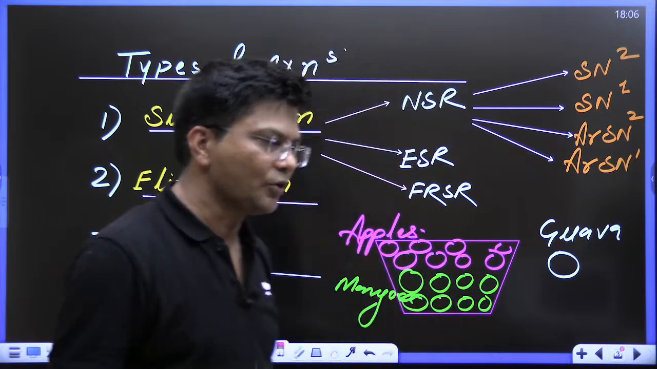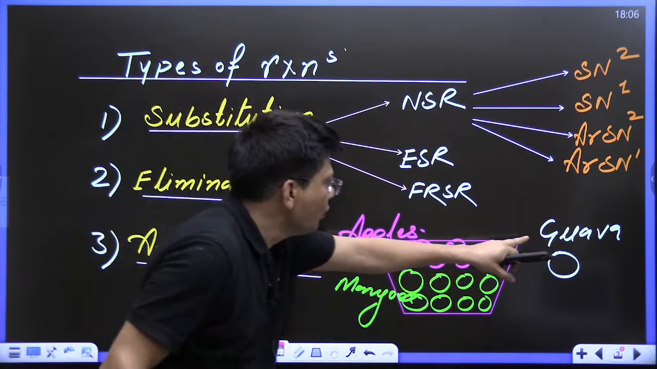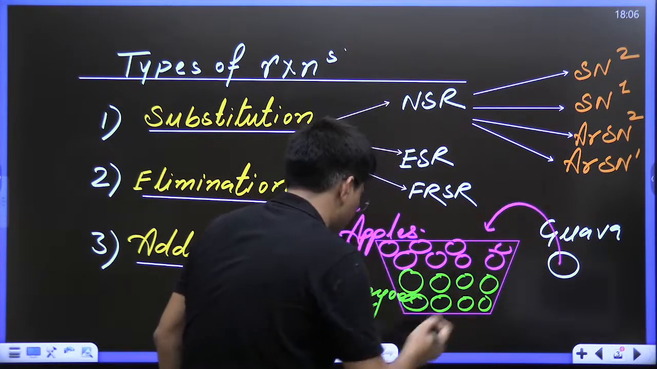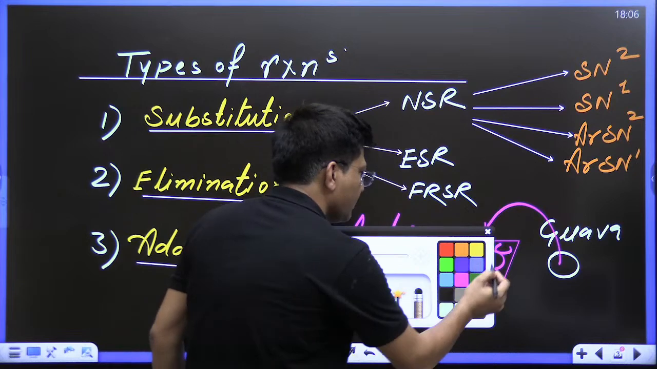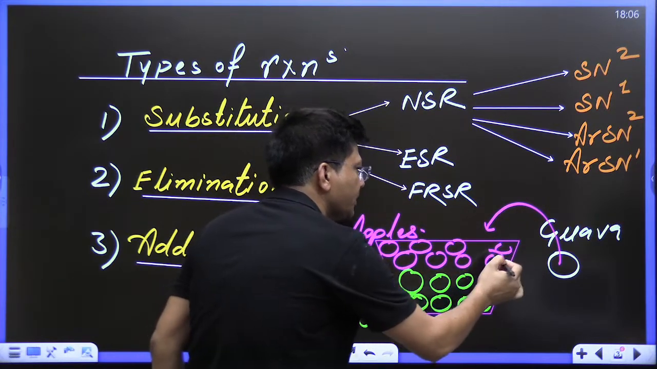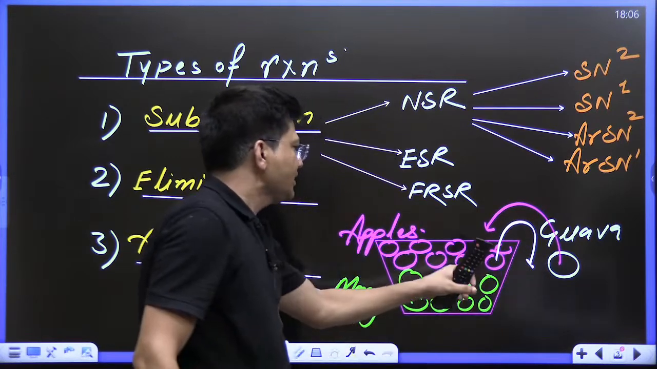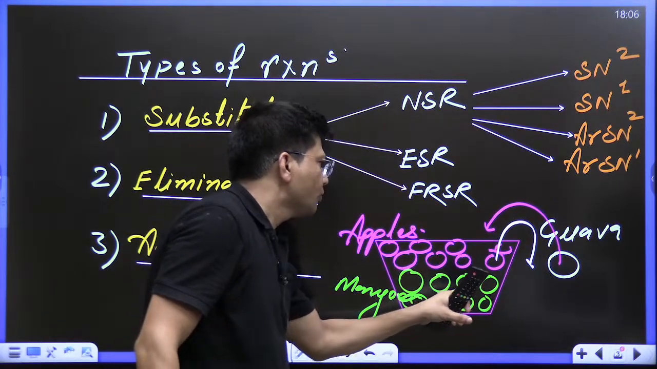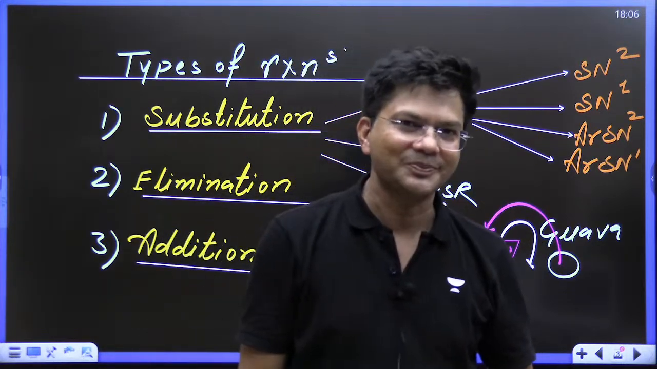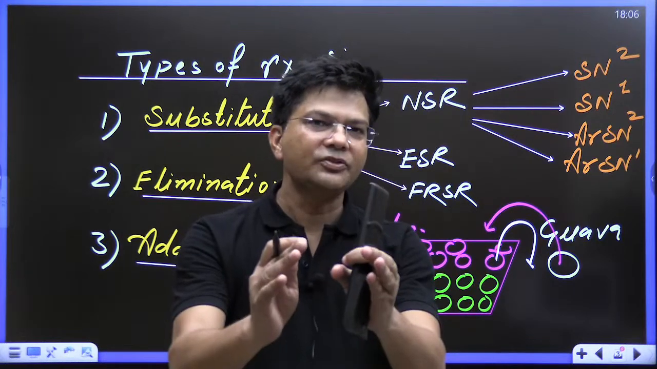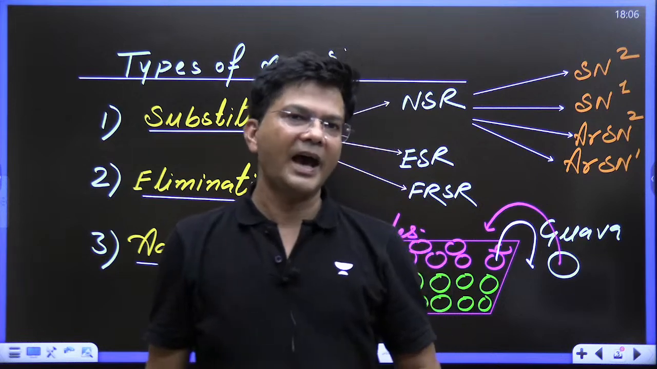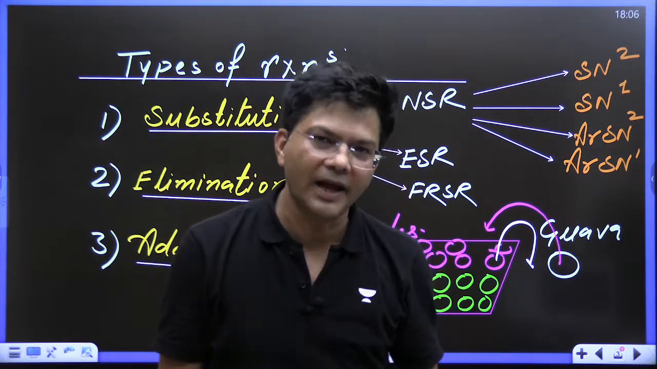Yeah, definitely. Now see, if you want to keep this guava over there, you have to remove either mango or apple. One thing should be removed so that the place of this apple or mango is taken by guava. This is known as substitution reaction. Substitution means something is added and something is lost on the same atom, that is mostly the carbon atom.